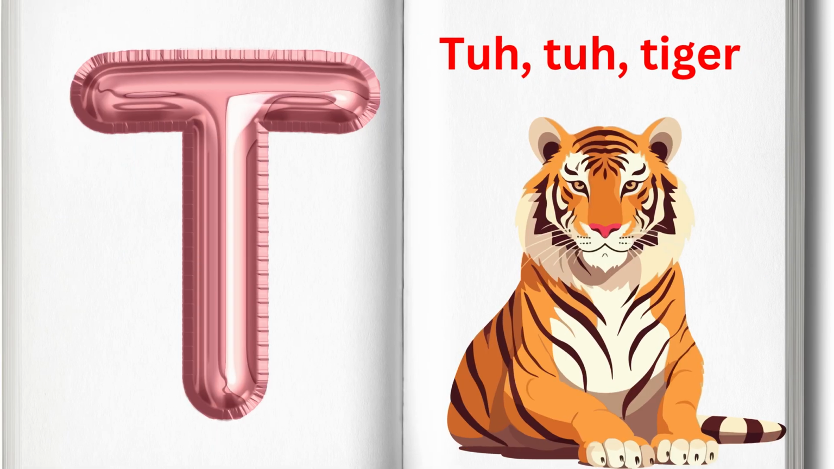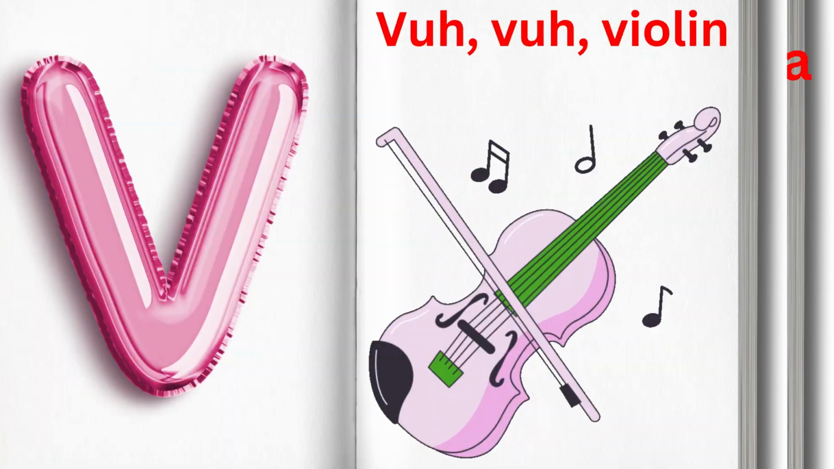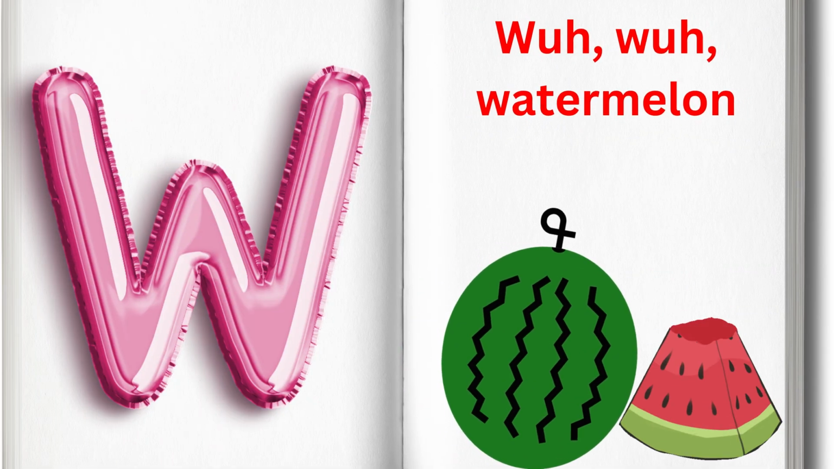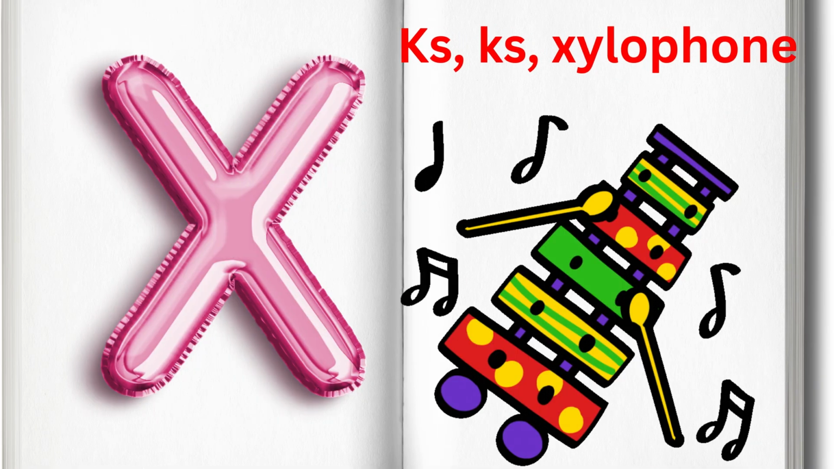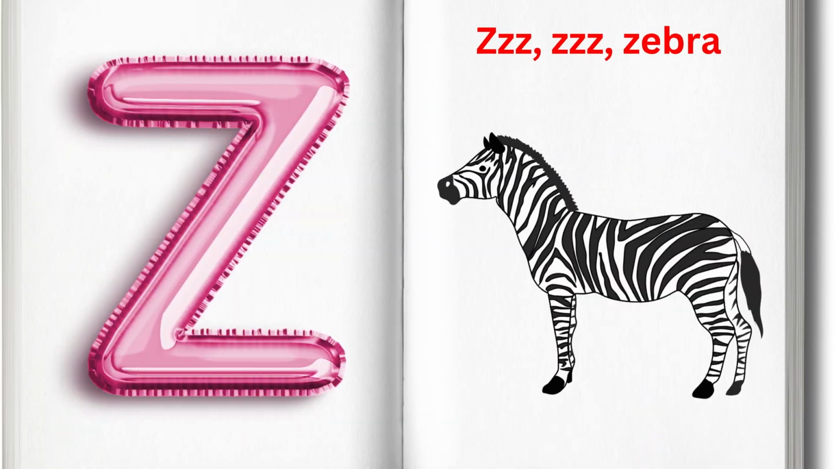T is for tiger, tiger. U is for umbrella, umbrella. V is for violin, violin. W is for watermelon, watermelon. X is for xylophone, xylophone. Y is for yogurt, yogurt. Z is for zebra,